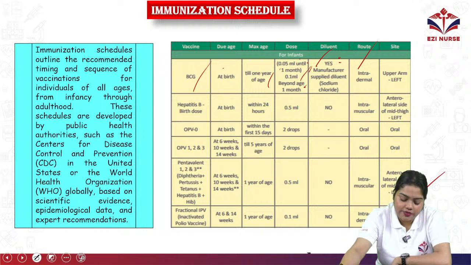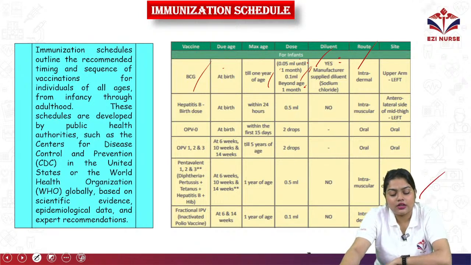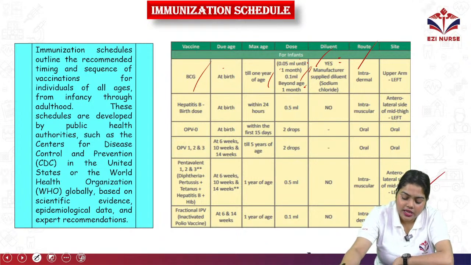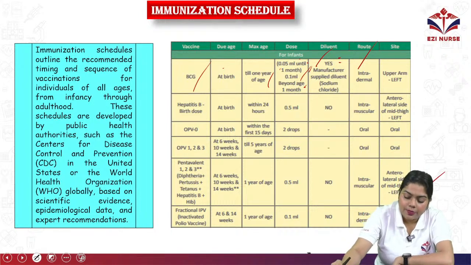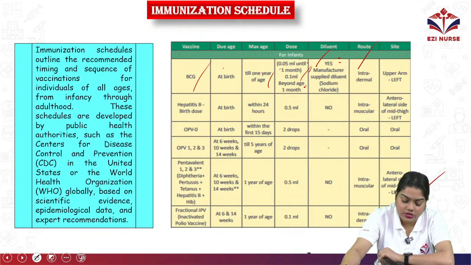Then pentavalent vaccine 1, 2, 3, which covers diphtheria, pertussis, tetanus, hepatitis B and Hib. The ages are 6 weeks, 10 weeks and 14 weeks, with a maximum age of up to 1 year. The dose is 0.5 ml. It doesn't need any diluent, and the route is intramuscular.